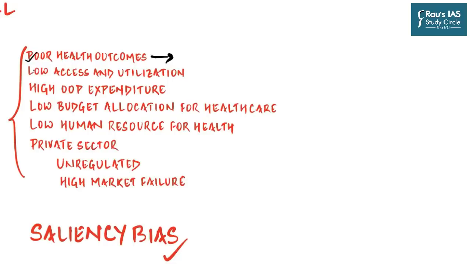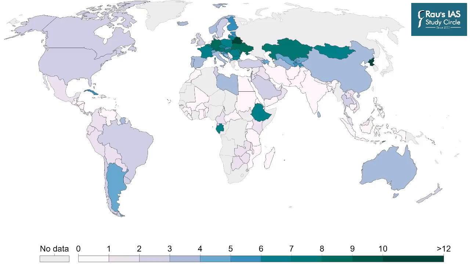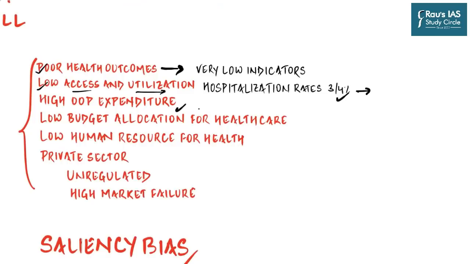Then, India is still marred by the fact that the access to the health services and its utilization is very low. Hospitalization rates in India are 3 to 4%, which are among the lowest in the world. Now the same statistic for a middle income country is about 8 to 9%, and for OECD countries it is about 15 to 17%. India is also observing very high out of pocket expenditures.